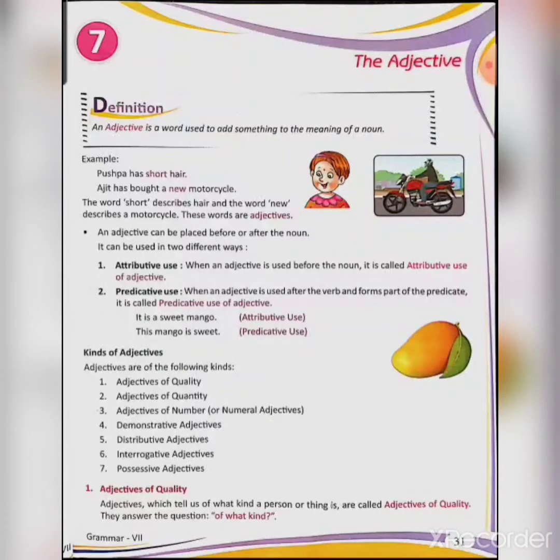Now there are two kinds of uses of adjectives. First is attributive use and second is predicative use. But what do you mean by attributive use? When an adjective is used before the noun, then it is known as attributive use of adjective. And second, predicative use: when an adjective is used after the verb and forms a part of the predicate, it is called predicative use.